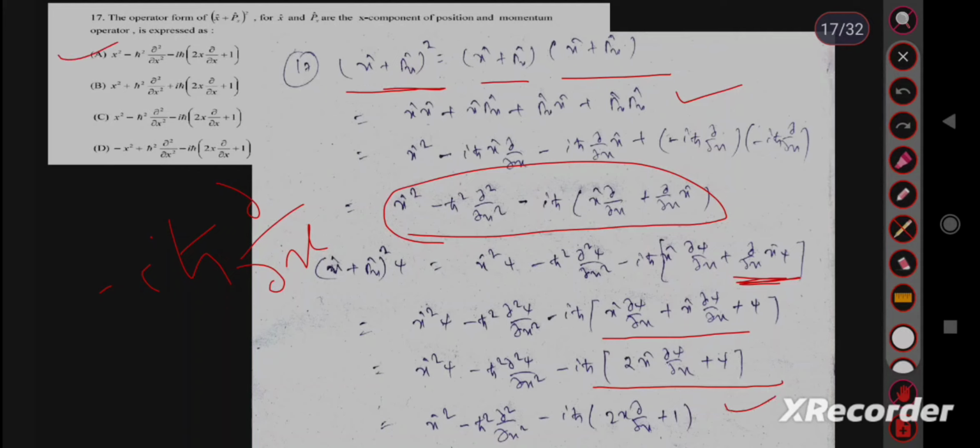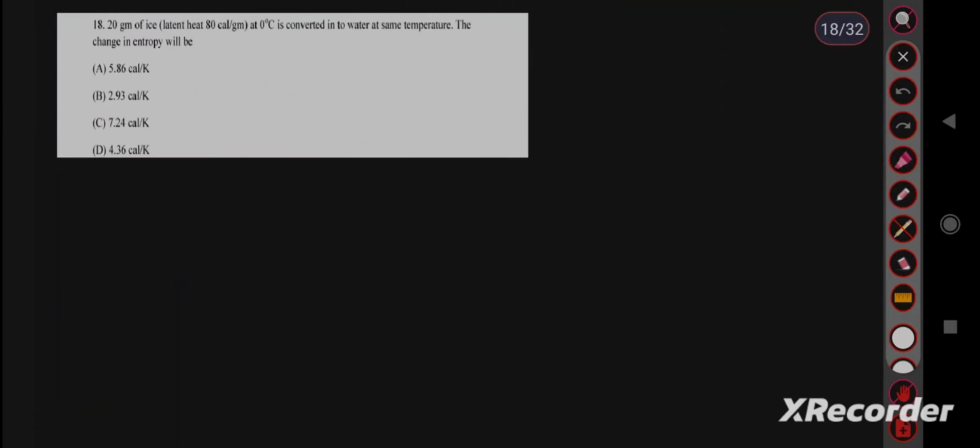Option A and option C are exactly the same, so this is a printing mistake, so A and C, anyone is the answer. Then move to the next question. Question number 18. 20 gram of ice, latent heat 80 calorie per gram, at 0 degree centigrade is converted to water at the same temperature. The change in entropy will be.